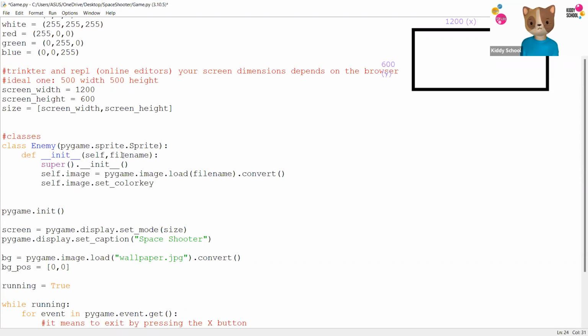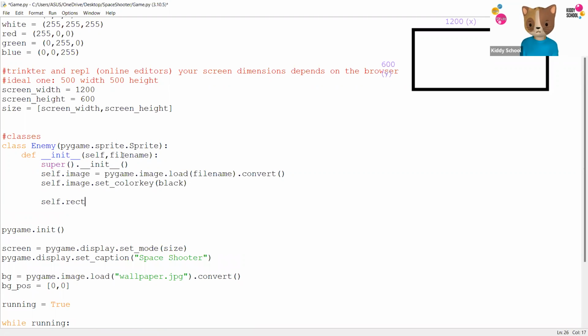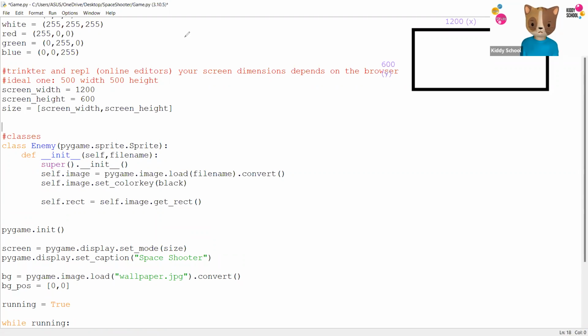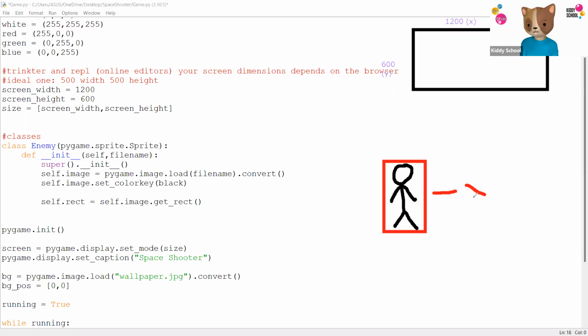And self.image.set_colorkey, which will remove any black background. And self.rect equals self.image.get_rect. Now this line is something you should know. In Pygame or any 2D games, your character movement is defined by positions. And how do we know where your player is at? By adding a rectangle shape to your player, it will add a rectangle around your player, which will tell Pygame where your player is moving on the x-axis and where your player is moving on the y-axis. Cool?